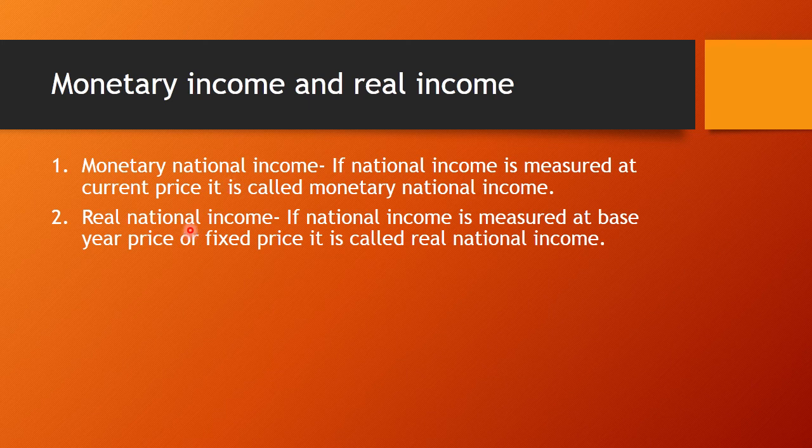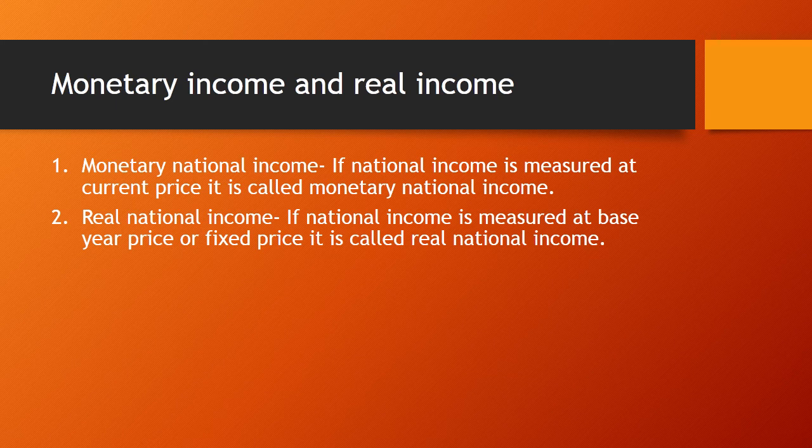The second one is real national income. If national income is measured at base year price or any fixed price, it is called real national income. The national income obtained by multiplying the production of all goods and services with the fixed price of respective goods and services during the year is called real national income.